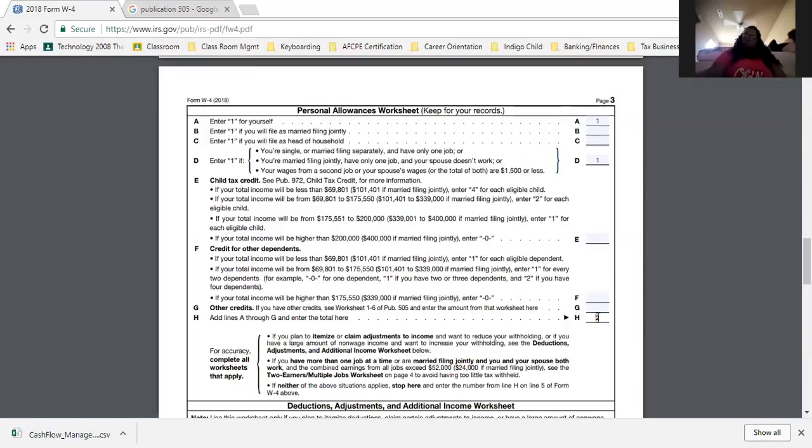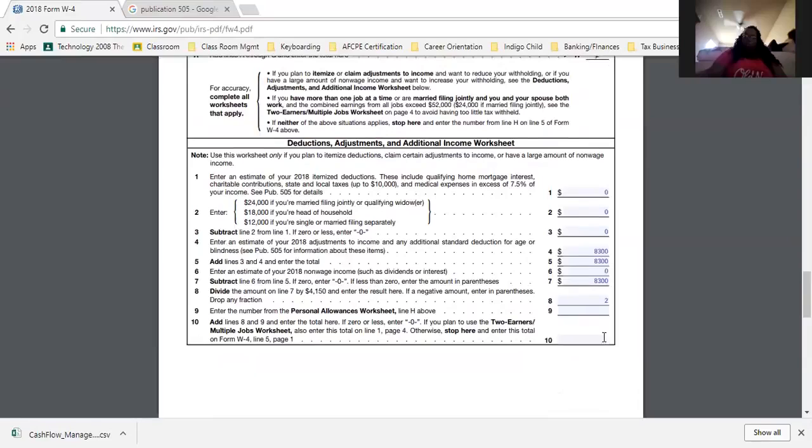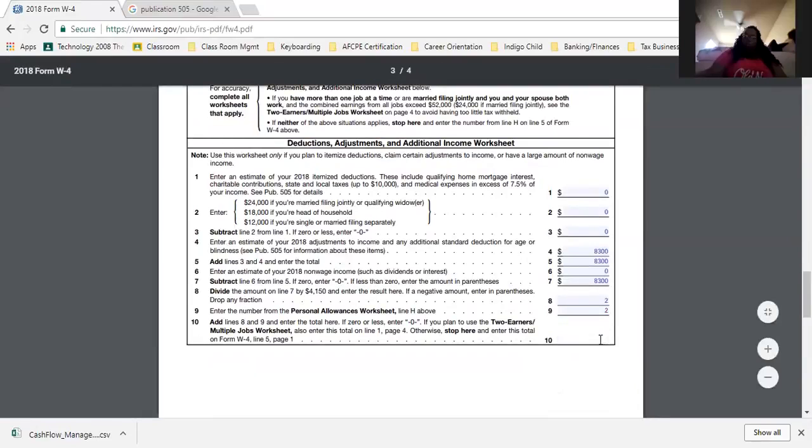You put whatever number you have. We did the training over this earlier on page 1, on the top page of page 3. So we take line H and we put the number here. So it's 2. And then line 10 says this: add lines 8 and 9 together and enter the total here. If 0 or less, enter 0. I'm not going to go into this two-earner worksheet yet because it doesn't apply to most people. I'm doing what applies to the majority of people now.